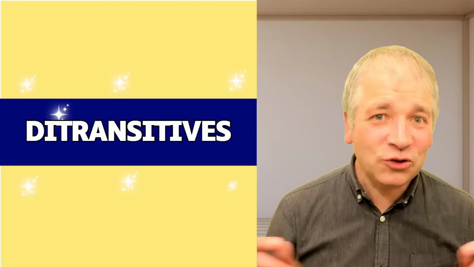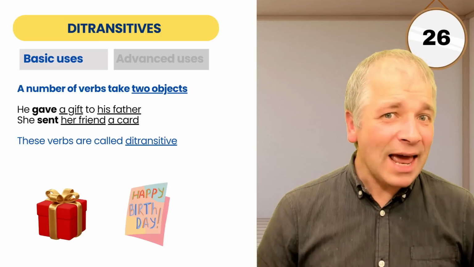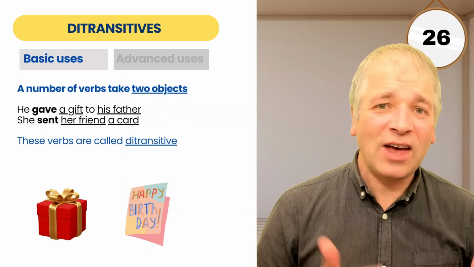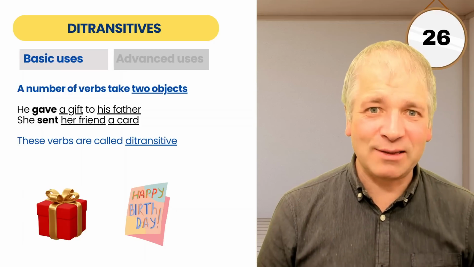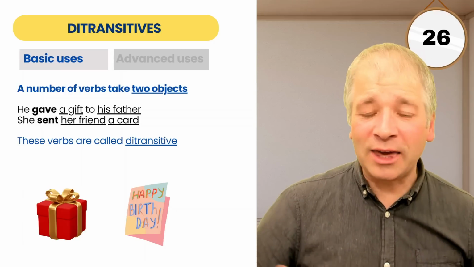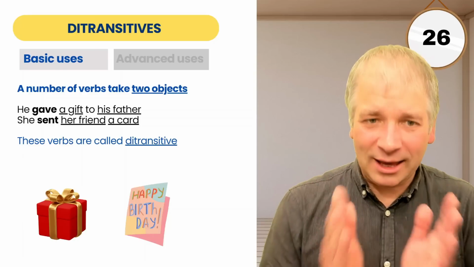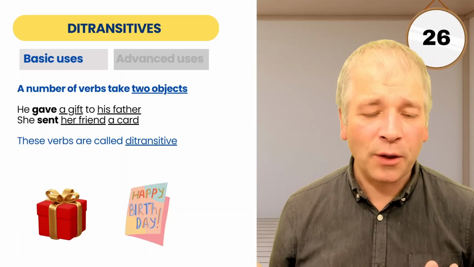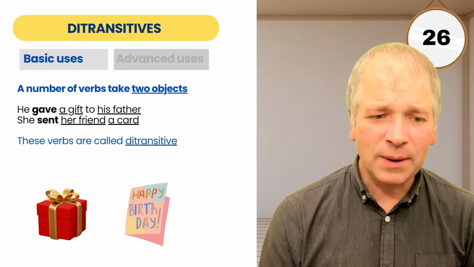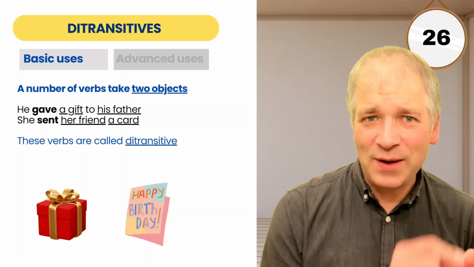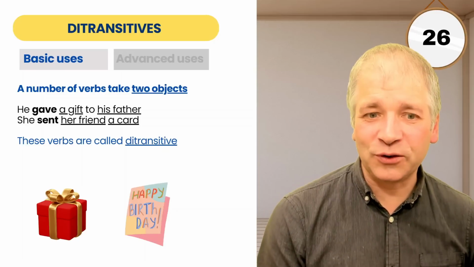Let's go on to ditransitives. Now, ditransitives are related to verbs that can take two objects. And there are a number of verbs that work like this. For instance, he gave a gift to his father. Here we have two objects, a gift and his father. A gift is called the direct object because that's what is affected by the action he gave. What did he give? A gift.